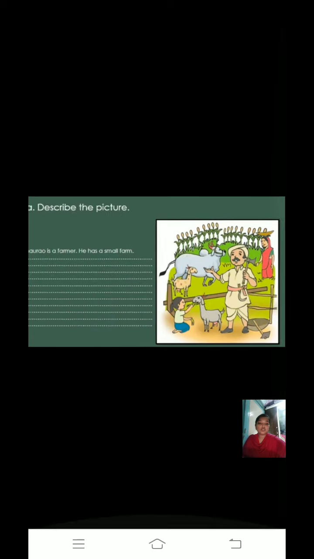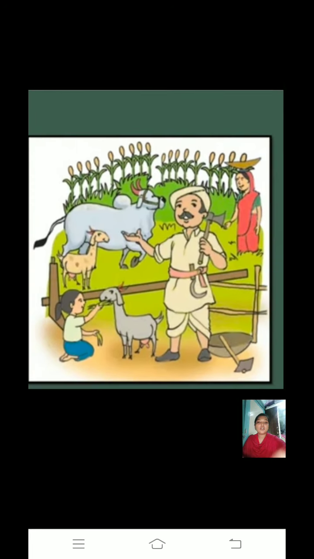There is one more picture you can see here. This is one more picture. Yeah, what can you see? First what we have to do, we have to observe the picture. हम लोगों को पहले पिक्चर को देखना है, ऑब्जर्व करना है. So what are the different things you see in the picture? क्या क्या आप लोग देख सकते हो?